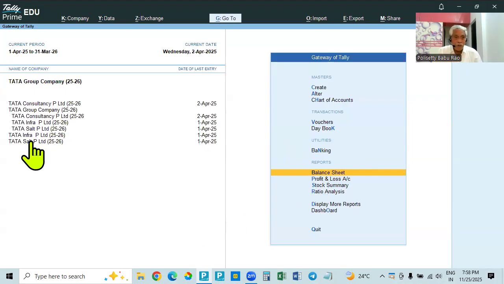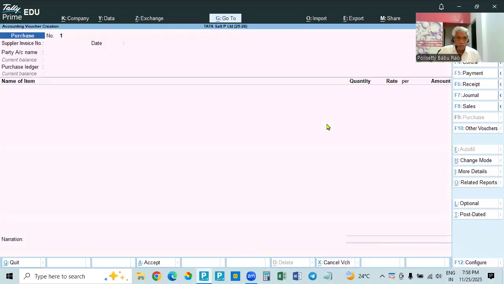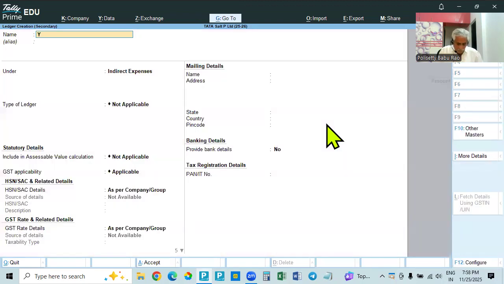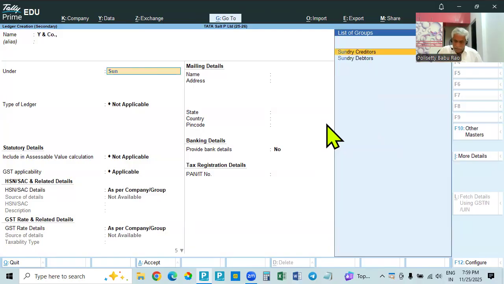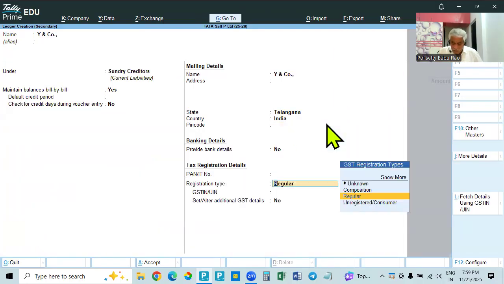In another company, you make another purchase. For example, in Tata Salt Limited, you make a purchase. Go to F9, the same date. I will take 557 and 558. Here we are purchasing from Y and Co., sundry creditor, and all these things, Telangana, everything. He is, for example, an unregistered person.